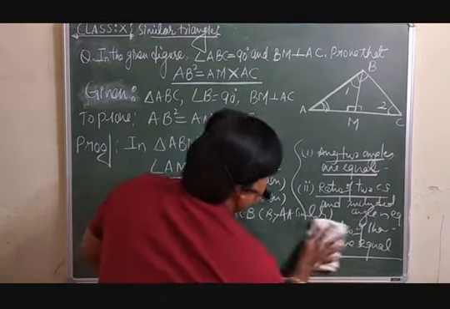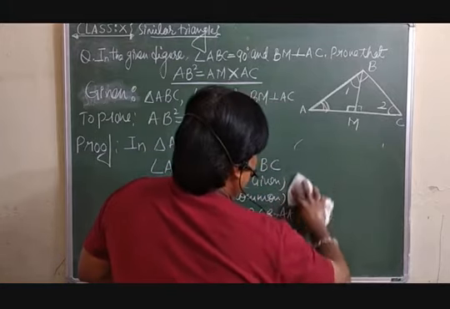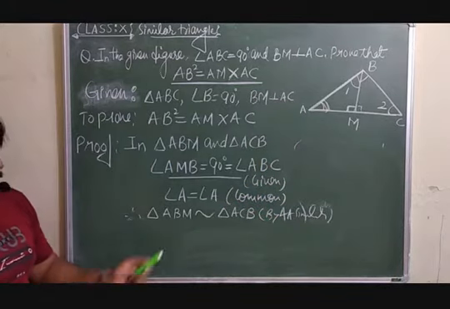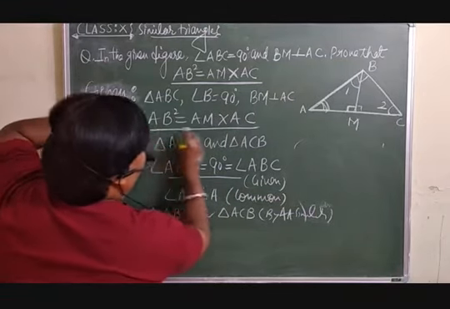Now you want to take the ratio of their corresponding sides. This is already proved, they are similar, but what we want is the ratio.